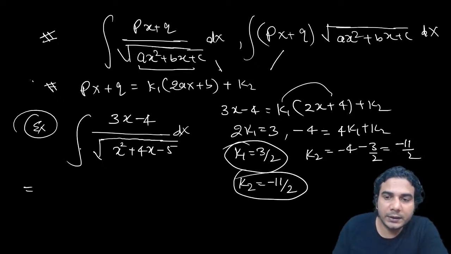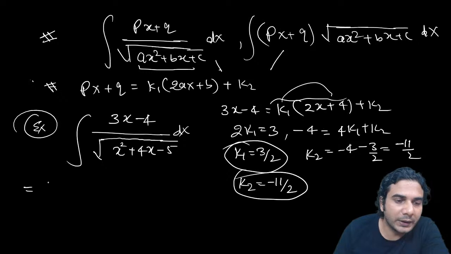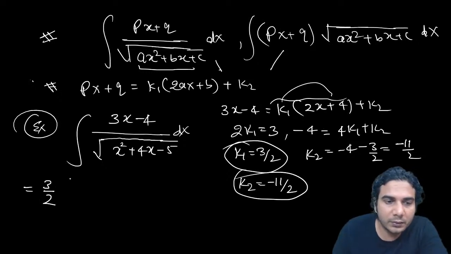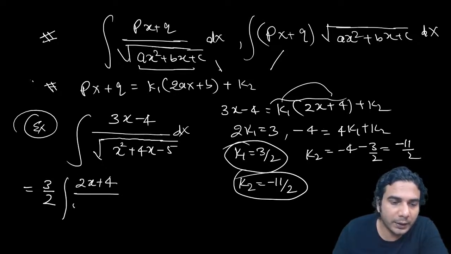So now express this numerator in this form. You'll get two integrals. k1 is 3 by 2, into the integral of this linear 2x plus 4 upon under root of x square plus 4x minus 5.